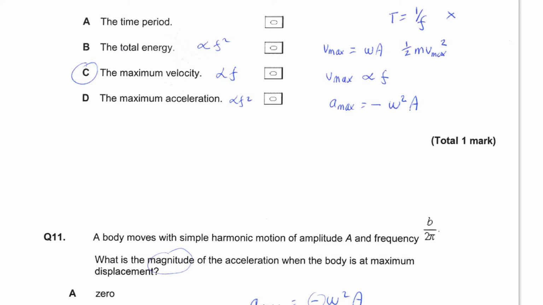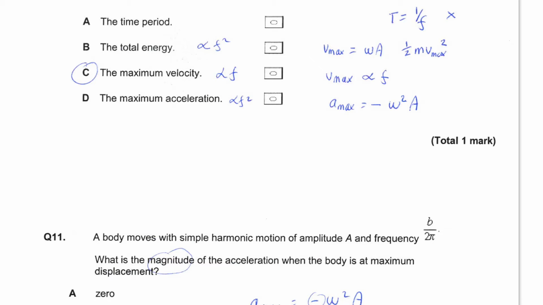Next, you can consider the total energy. The total energy is the same as the maximum kinetic energy, which would be a half m Vmax squared. Also, the maximum speed or velocity is given by Vmax equals omega a, where omega is 2 pi f. This means that the kinetic energy, since it's proportional to Vmax squared, is proportional to omega squared, so it must be proportional to f squared. So doubling f would give you 4 times the total energy. So this is not correct.